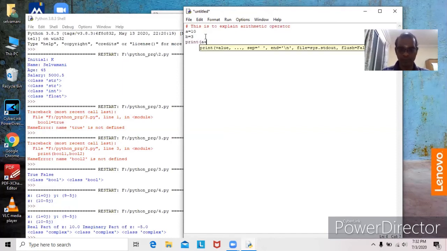Print of A plus B. Similarly, we can do subtraction, multiplication, division, integer division, and then modulus.